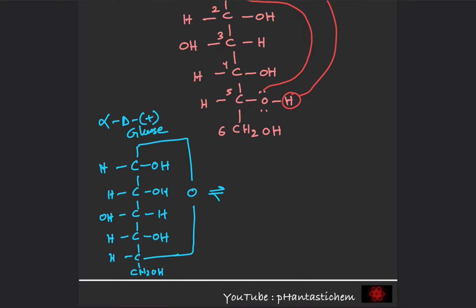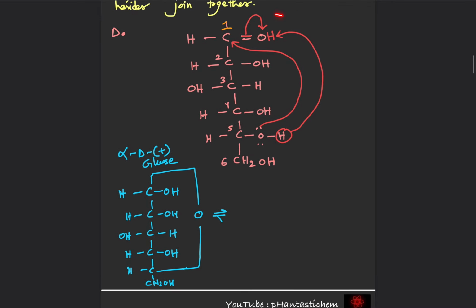This is in equilibrium with the open chain structure, that is this one. So I will draw it again for your understanding. CH double bond O, CHOH, third carbon it's reverse, OH H, CHOH, CHOH, and CH2OH. So this is the open chain form of D plus glucose. Okay, and this is in equilibrium with beta D plus glucose.